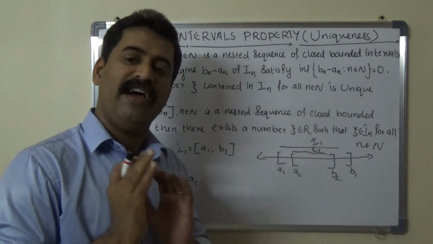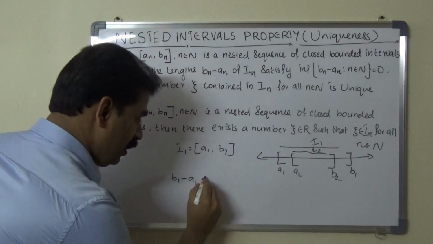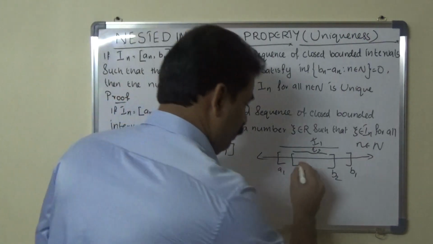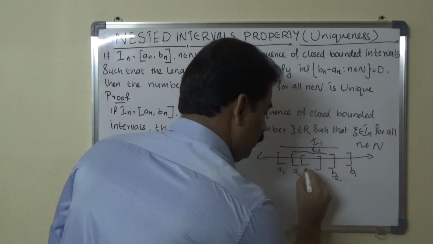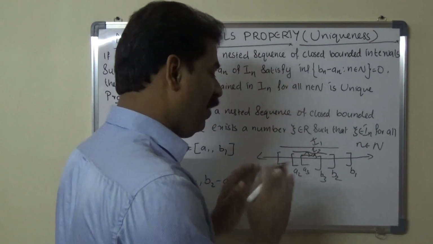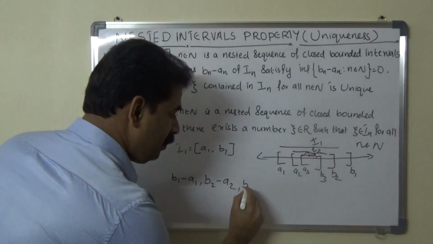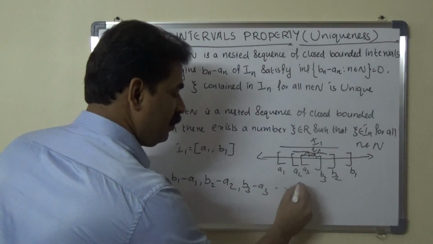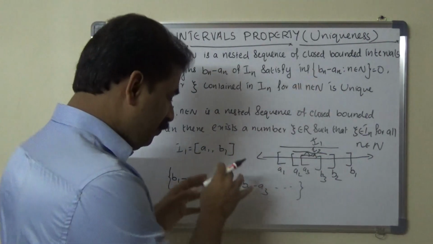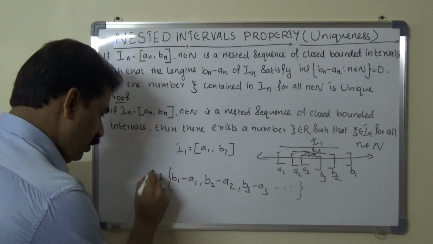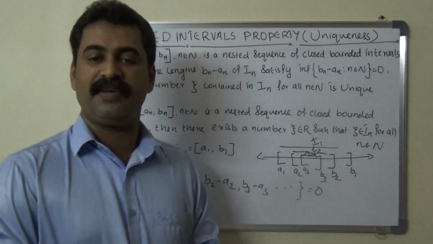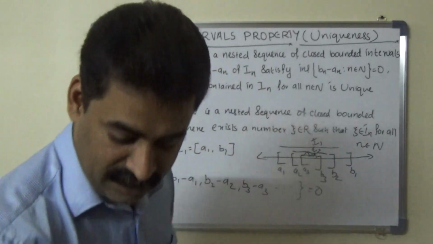So what is the length of I2? B2 minus A2. Clear? Next, I2 contains I3, with endpoints A3, B3. This is I3. What is the length of I3? B3 minus A3, etcetera. Clear? So the additional condition is that the infimum of these lengths equals 0. Clear? Okay, let us start.